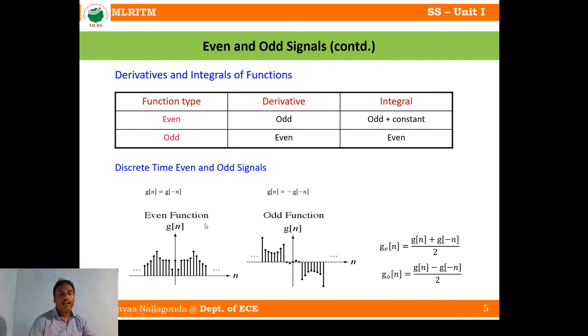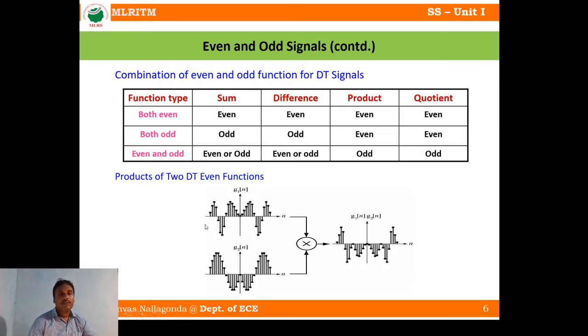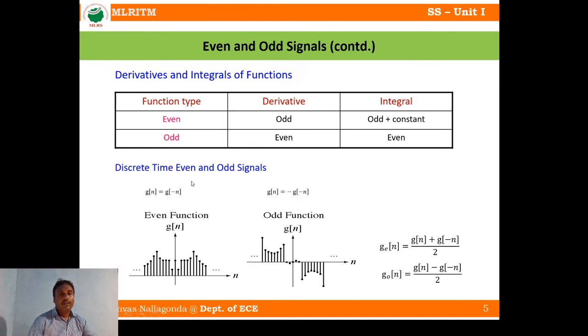Now we will discuss discrete time even and odd signals. You have already seen the continuous format. Now we'll go for the discrete format. A discrete signal is said to be an even signal when g of n is equal to g of minus n. Otherwise, g of n is equal to minus g of minus n is called an odd signal, right?